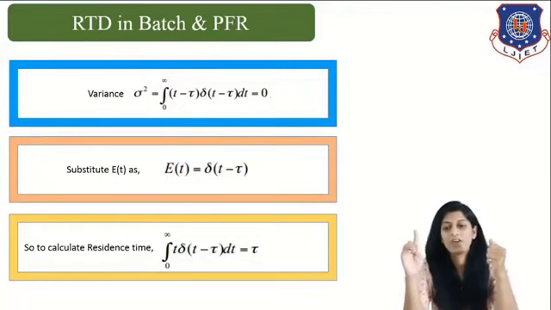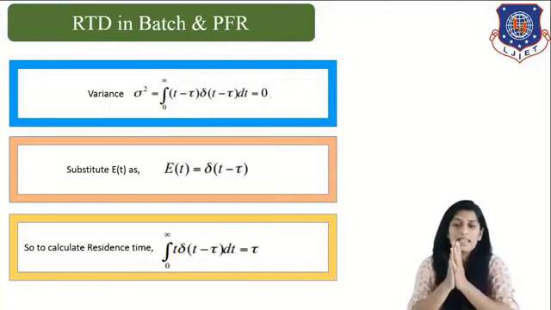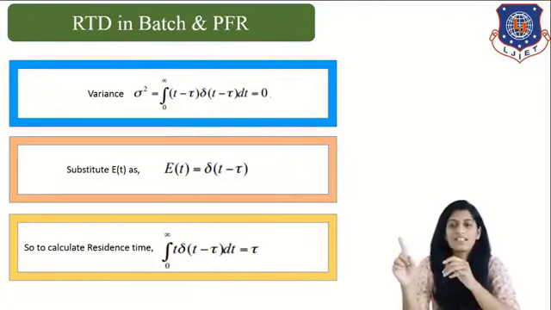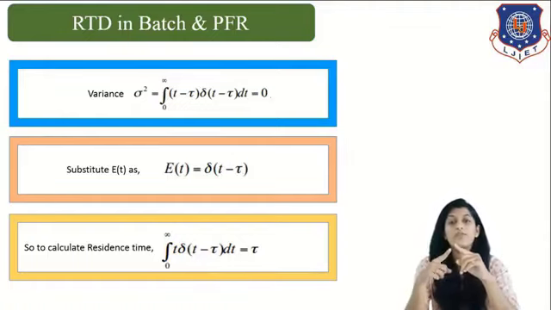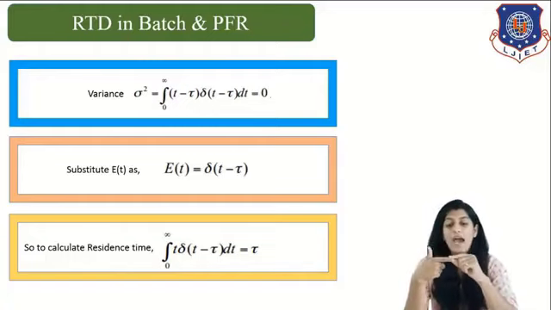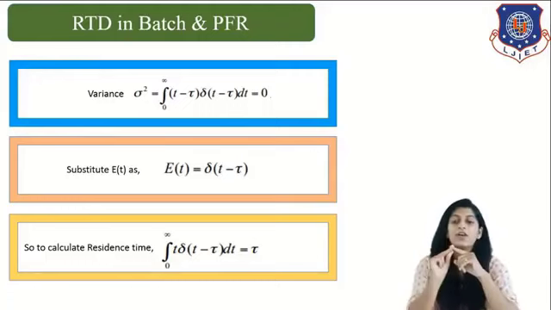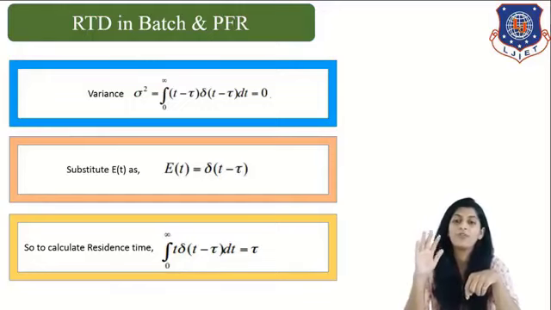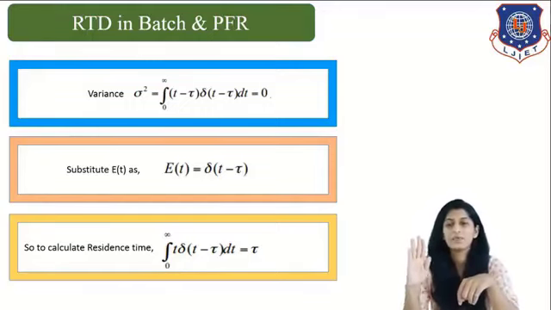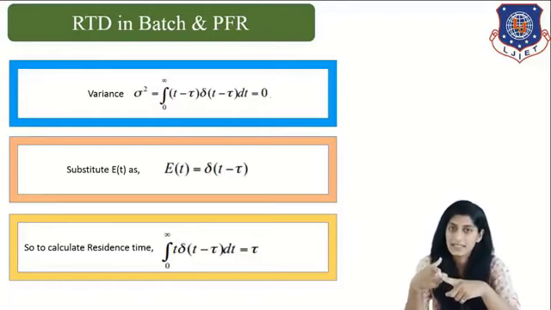At the end, I have put all the three formulas which are quite essential to know for this particular batch reactor study. Correct? So if we are dealing with derivation of RTD in either batch reactor or PFR, we must know all these three formulas. That's why I have put them together in this particular slide. So we must know what the value of variance is in this case.